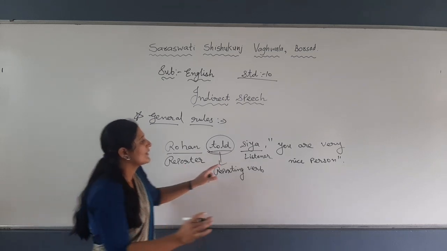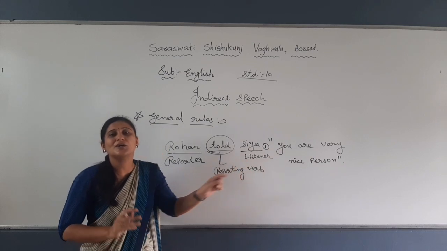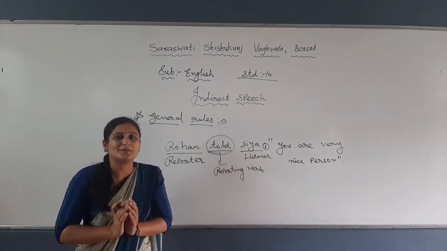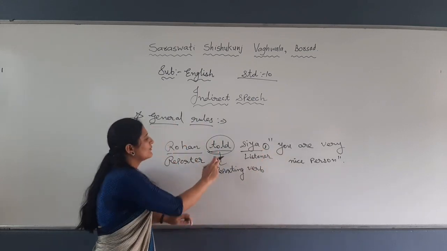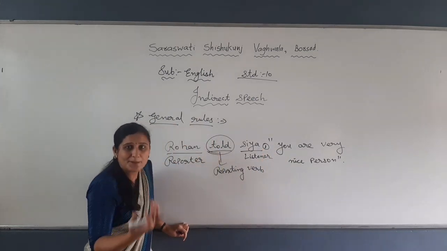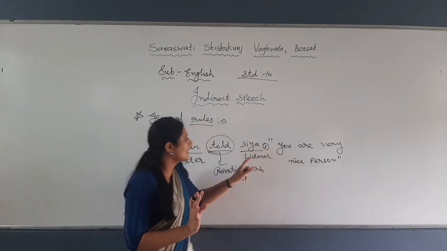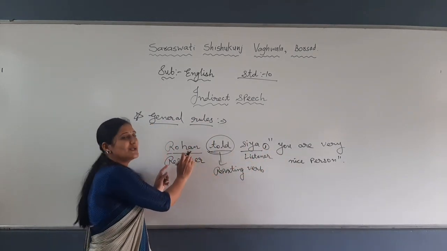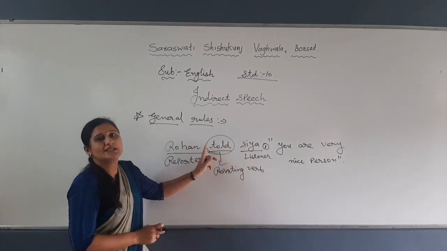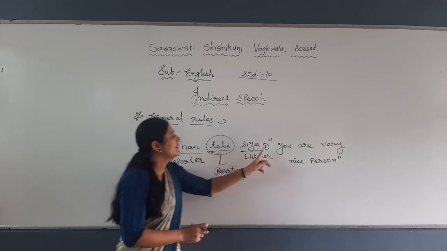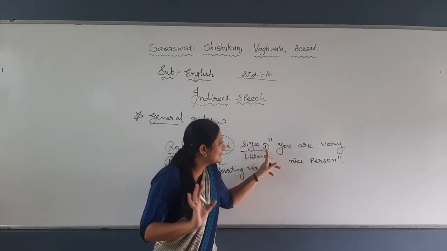Second thing, after that there will be a comma. Instead of the comma you will put a conjunction in all types of sentences. When I talk about the sentences, I will tell you what your reporting verb will be and what your conjunction will be in which type of sentence. So keep in mind, there is no need to change the reporter or the listener. We need to change the reporting verb compulsorily, and the conjunction in the place of the comma in all types of sentences.